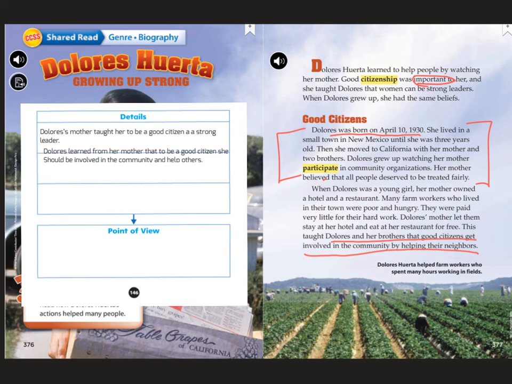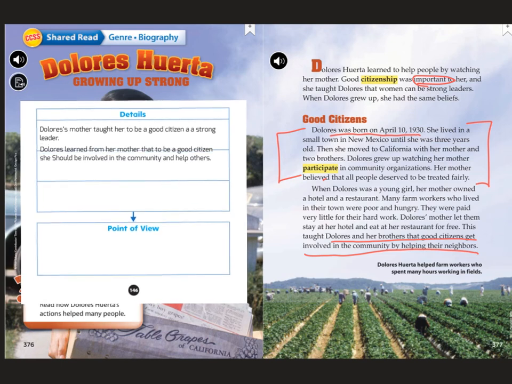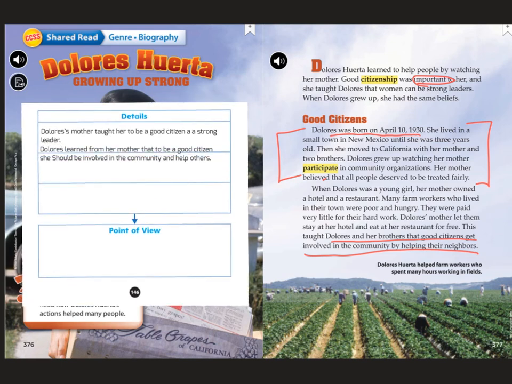Now I'm paraphrasing. I'm not copying it straight from the text. Okay, so there is just another detail that I can add into the same box to help support the author's point of view.